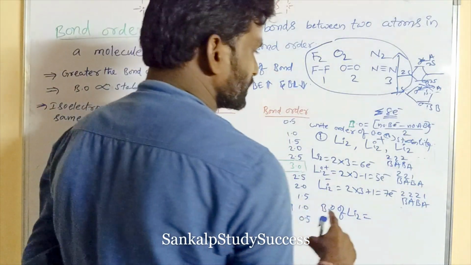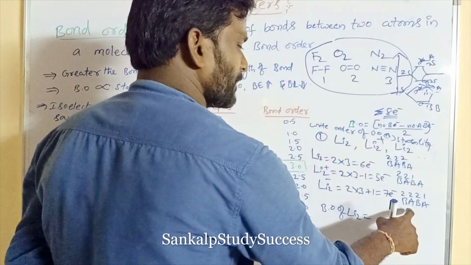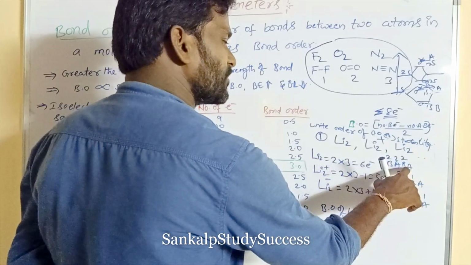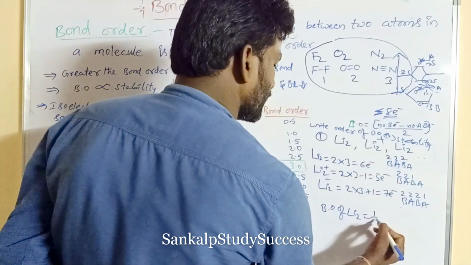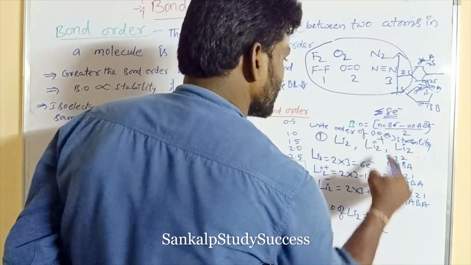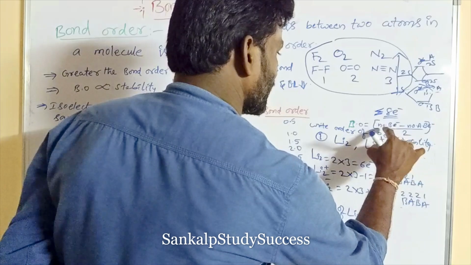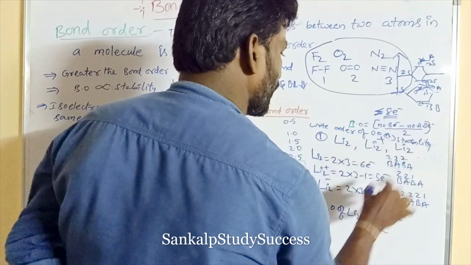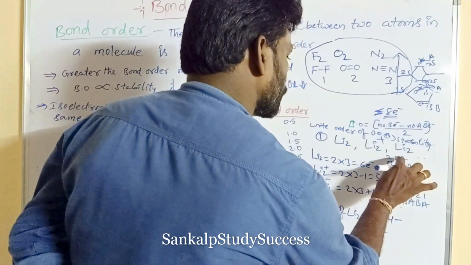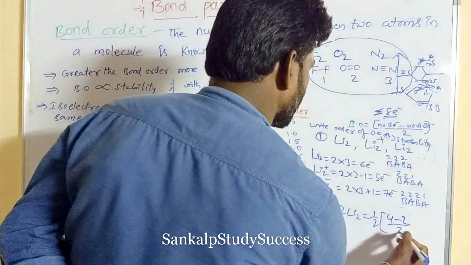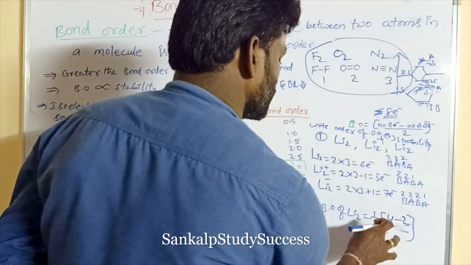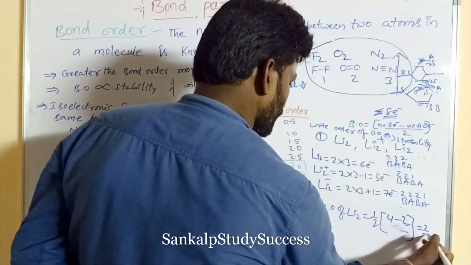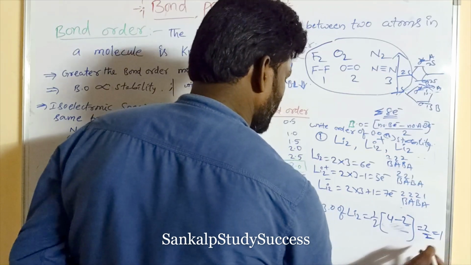Bond order of Li2 is equal to 1 by 2 into number of bonding electrons, B, minus anti-bonding electrons, A. For Li2, bonding electrons are 2 plus 2, 4, and anti-bonding electrons are 2. So 4 minus 2 by 2 means 1.